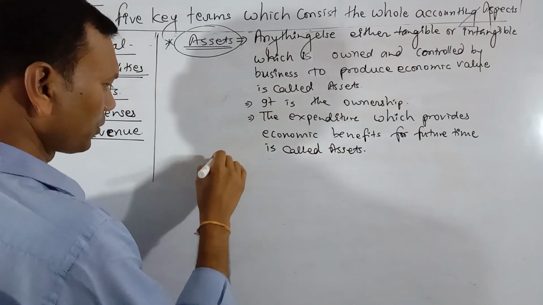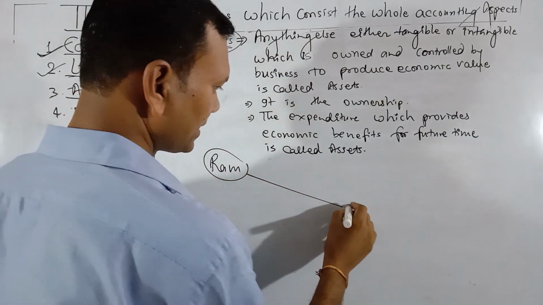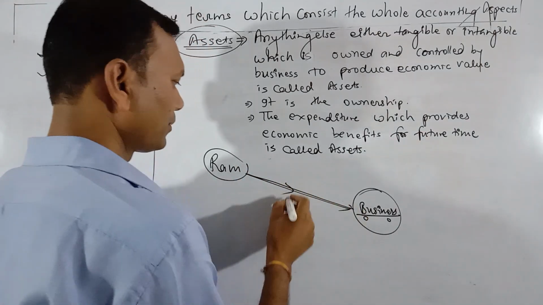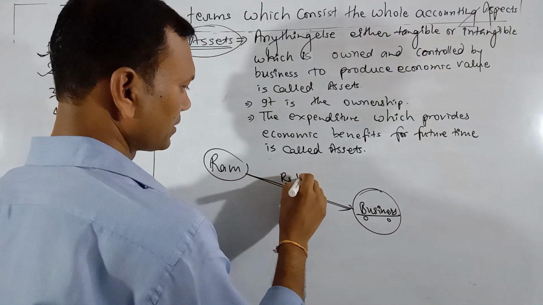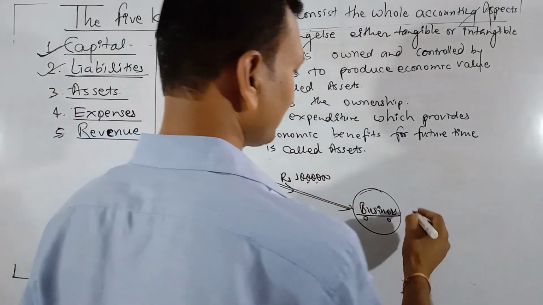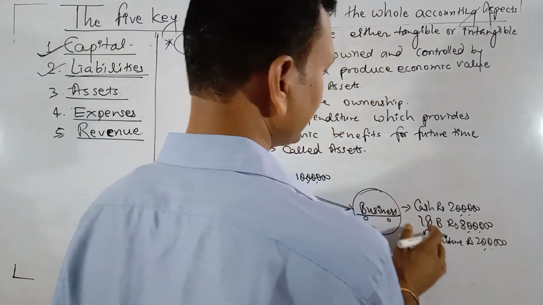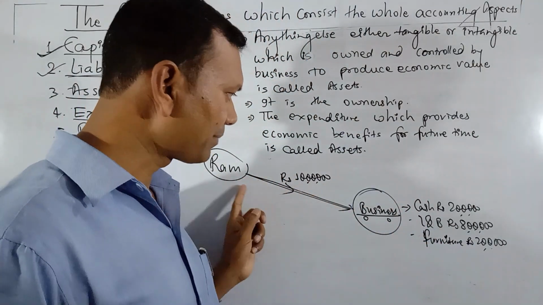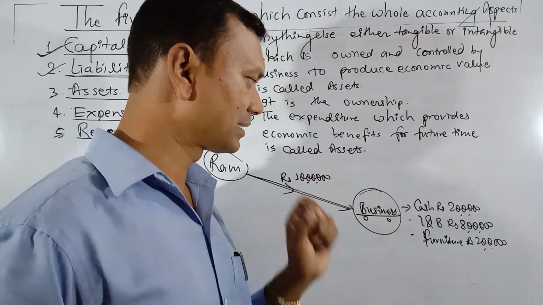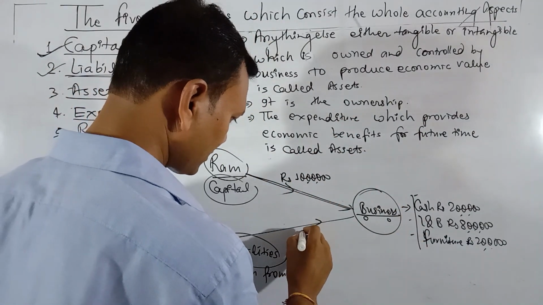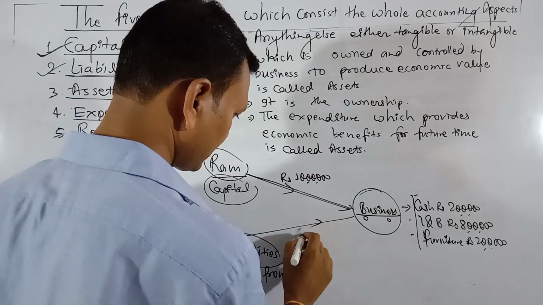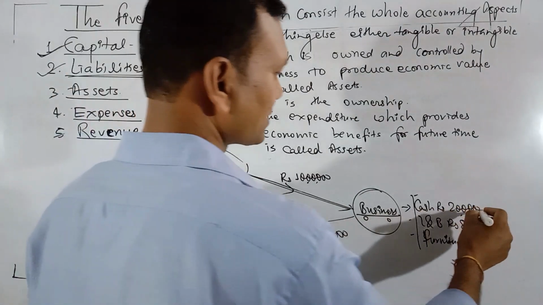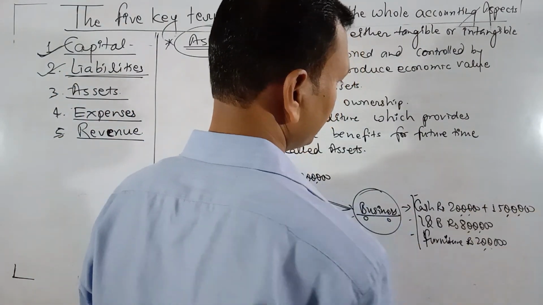See here, here is proprietor Mr. Ram and here is the business organization. Mr. Ram is the owner and he has given monetary value of rupees 10 lakh to the business in different forms. So he has given different things to the business organization. Ram has brought cash, land and building, and furniture. Suppose the business house has taken a loan of 15 lakh rupees from the bank. When the business house takes a loan from the bank, the cash balance increases by 15 lakh.